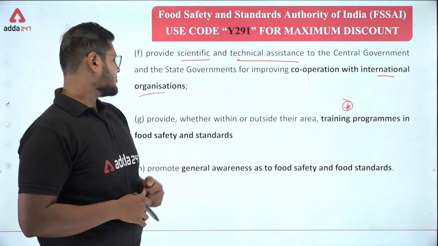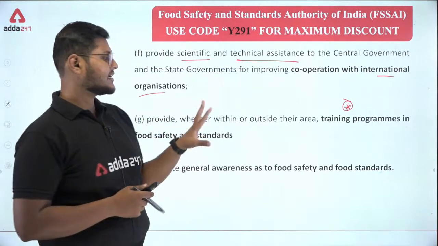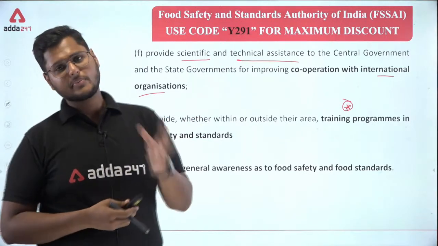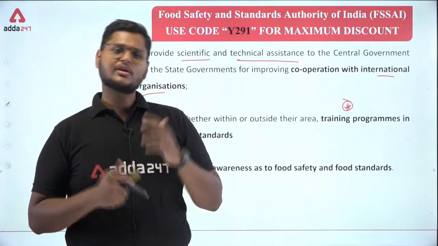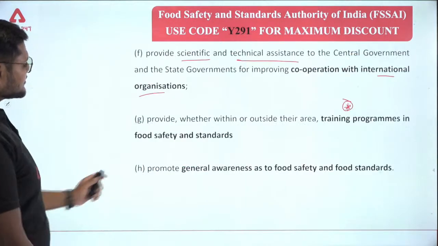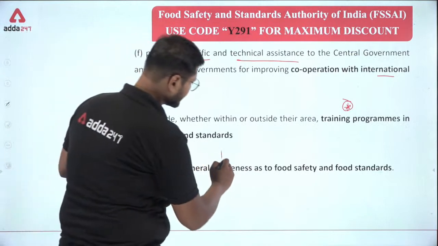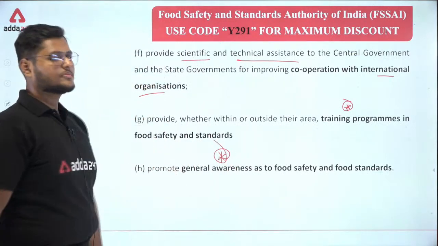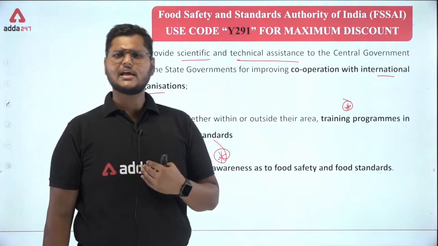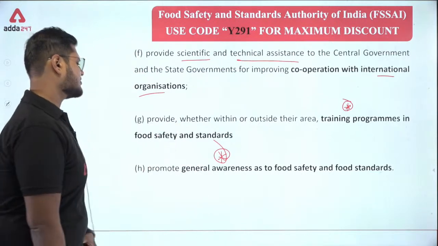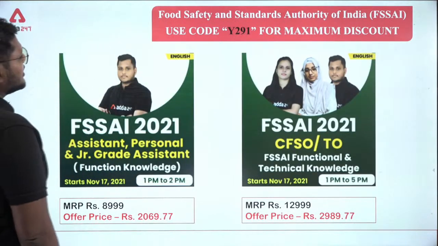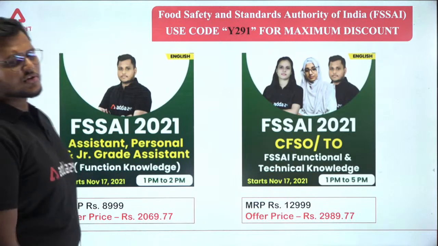Okay, so training programs in food safety. There are different training programs here that are usually provided to the employees, to the different food business operators, or anyone who wants to get involved in the food business activity. Okay, so this was it for promoting general awareness of food safety and standards. So they can also promote general awareness, for whom? For everyone, for people like you, people like me. A general awareness should be promoted to ensure food safety and standards. Okay, next. So this was it for today: the roles, the duties and the functions of the food authority.